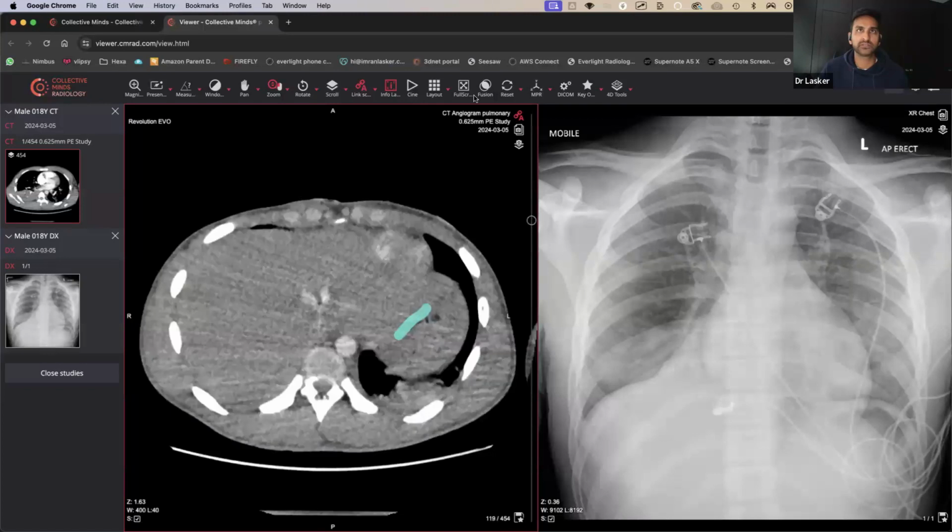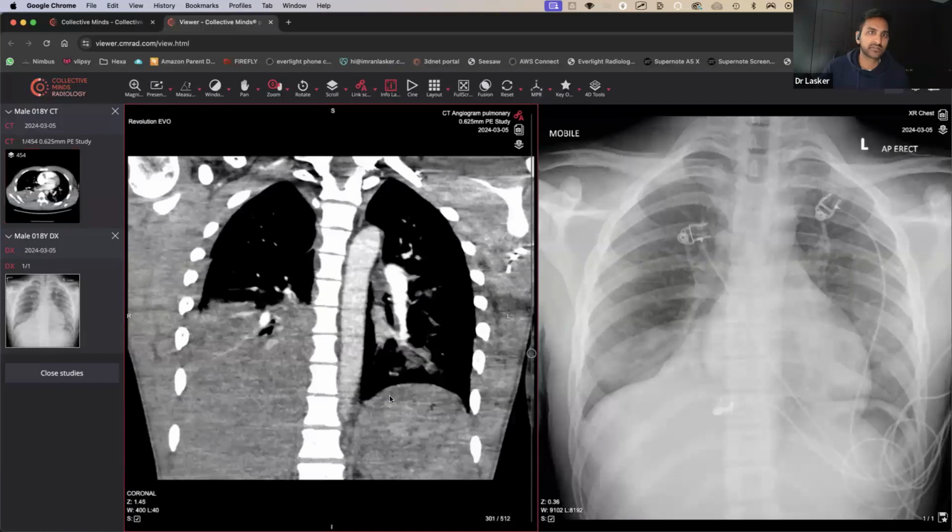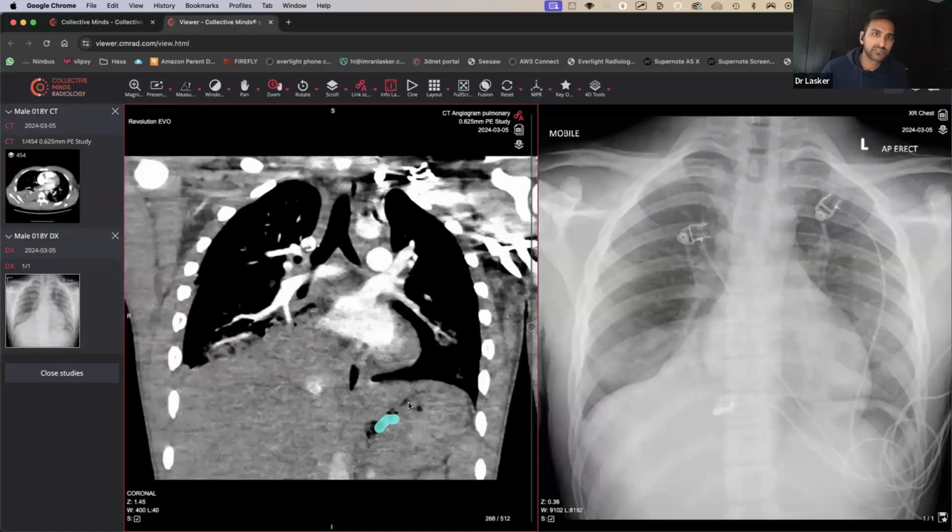Let's have a look on the coronal view just to make sure there's no evidence of any perforation or anything like that. So let's have a look. That's all your food inside there.